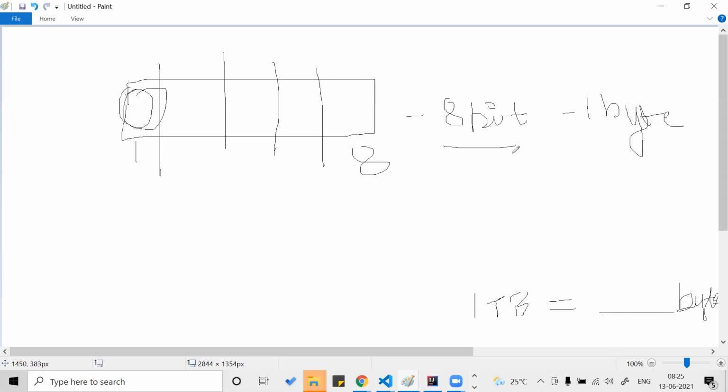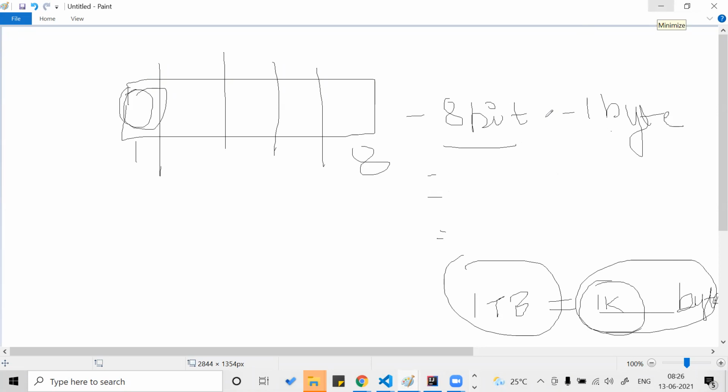You need to understand a simple logic. How much? 1000? 1K, are you sure? 1 byte is equal to 1000? As an assignment question, do it and let me know how much 1 terabyte is in bytes. There's a lot in between also, kilobyte, gigabyte, and other things. So get these basics also.